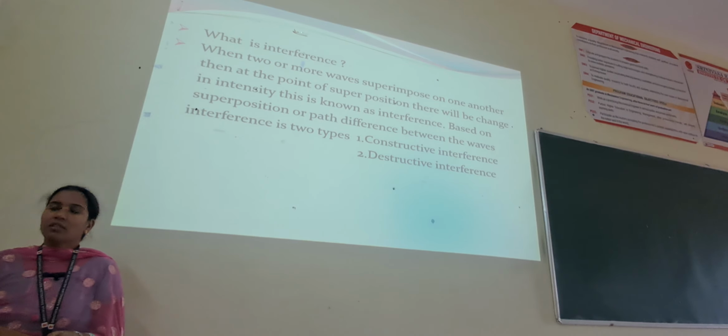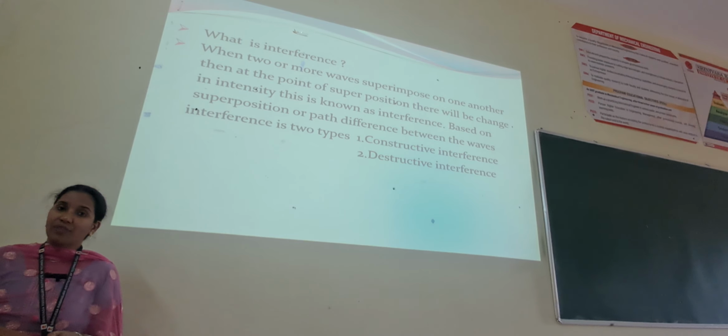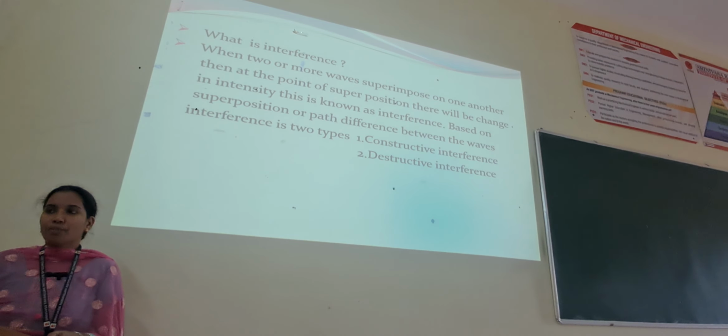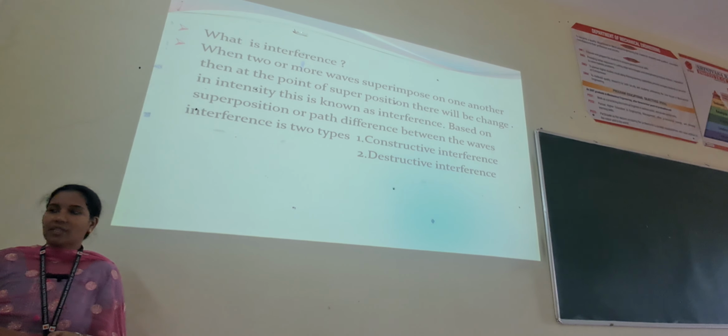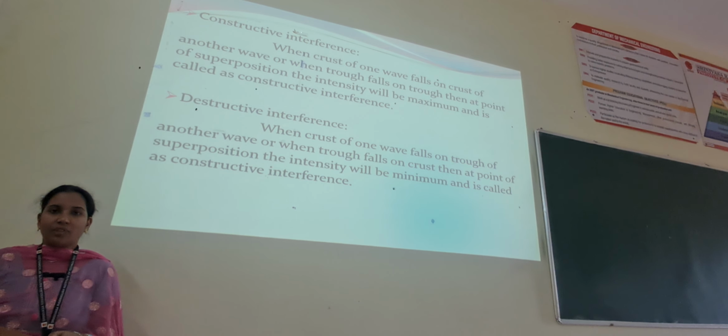So there are two types of interference. First of all, the definition of interference: when two or more waves superimpose on one another, then at the point of superposition there will be a change in the intensity. This is known as interference. There are two types of interference: constructive interference and destructive interference.